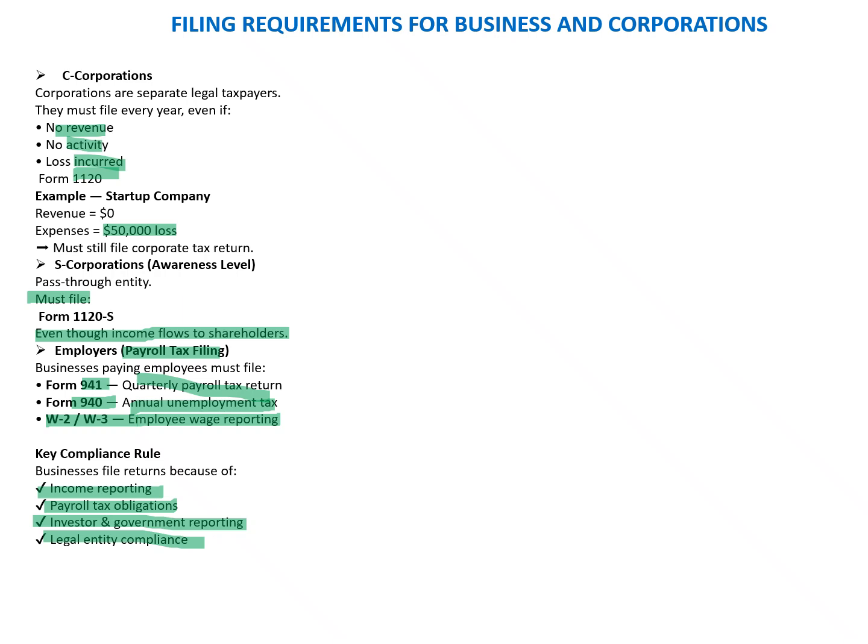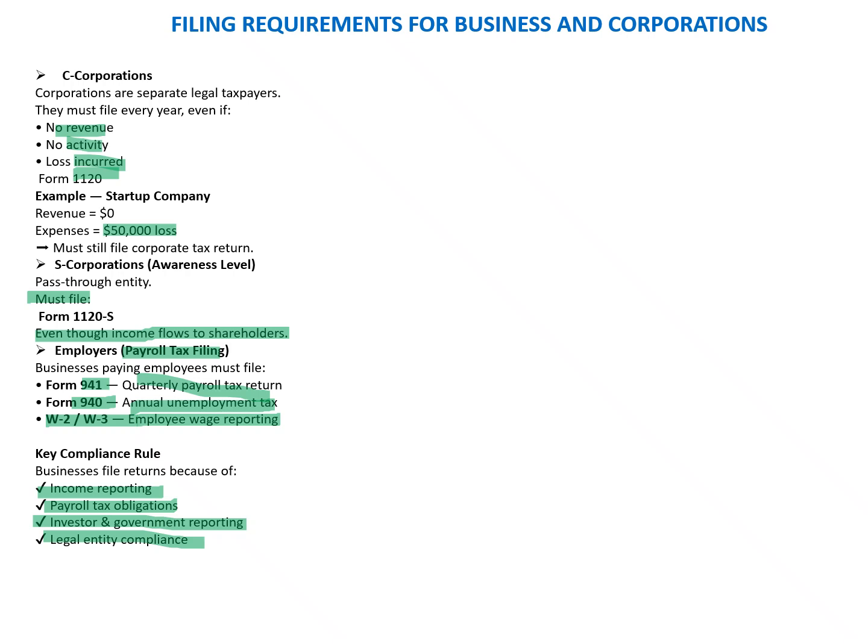deducted the proper taxes while paying the salary to their employees, and they have deposited their taxes so that at the time of the reconciliation and the matching, those taxes will be reconciled with the income which is being reported by the individuals. And if it is matched, then it is fine. Otherwise, notices would be sent to the individual for not reporting their income, which is being filed by the employer.